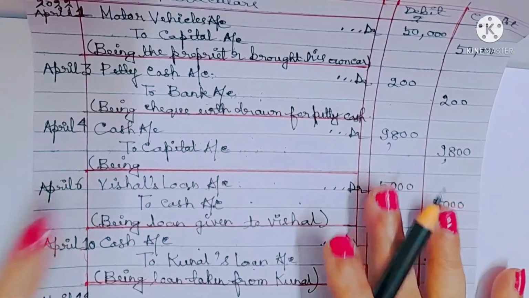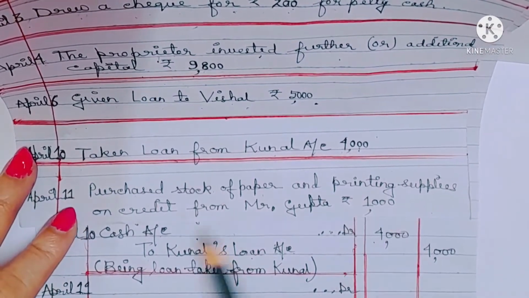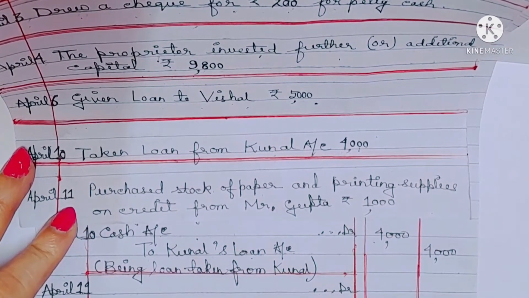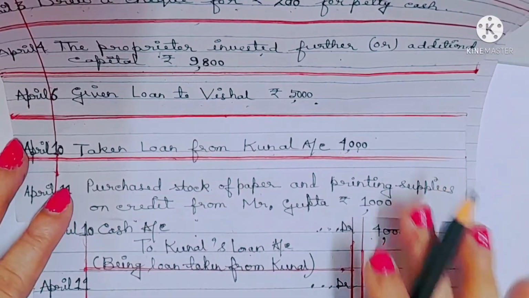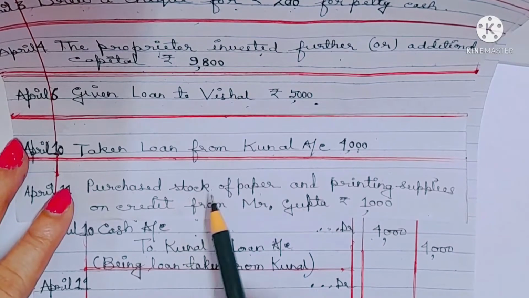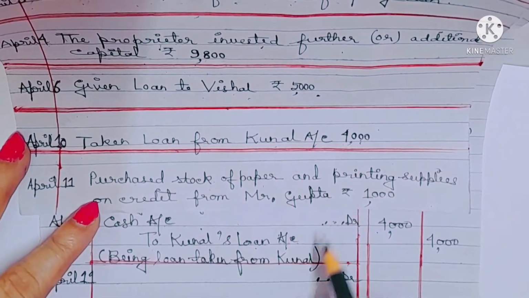Understood? Clear? What is the last transaction? Purchase stock of paper and printing supplies on credit from Mr. Gupta 1,000. What are the two accounts? First, we have to identify the two accounts. We can't write stock of paper, printing supplies. What are we going to write?